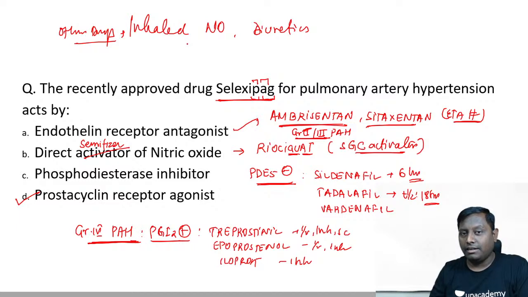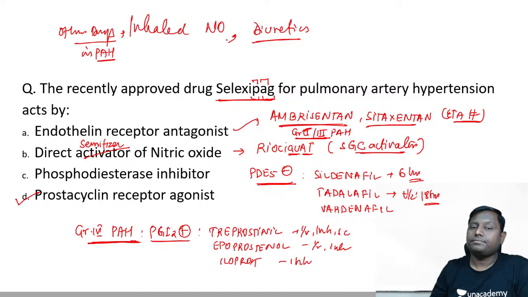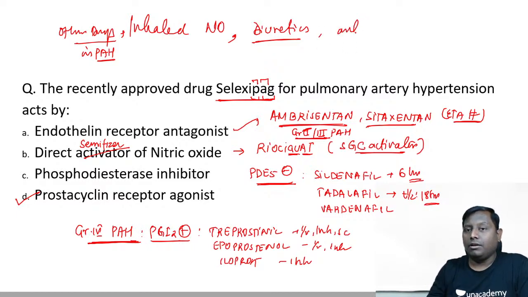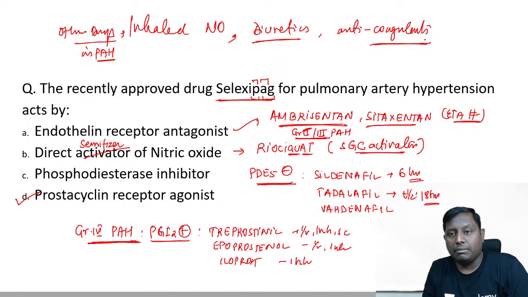In the management of pulmonary artery hypertension, other drugs you can use are inhaled nitric oxide and diuretics, like loop diuretics. You can even use certain anticoagulants if there is in situ thrombosis possibly causing the pulmonary artery hypertension.